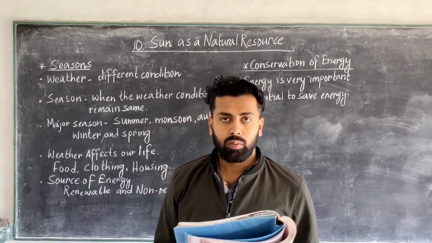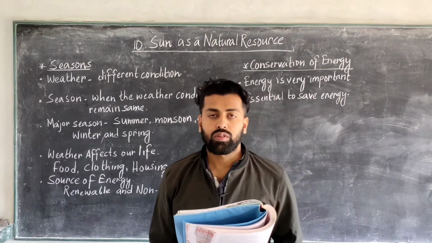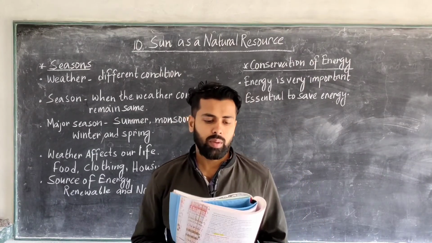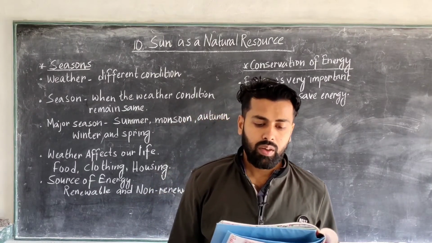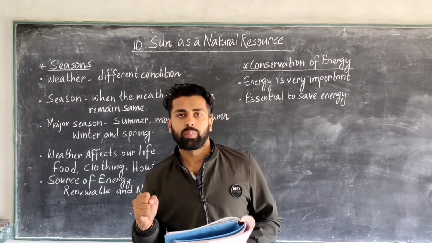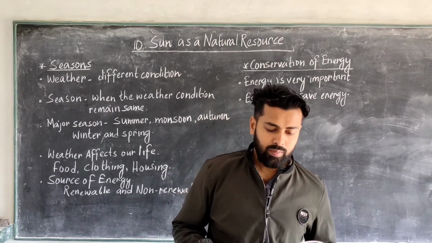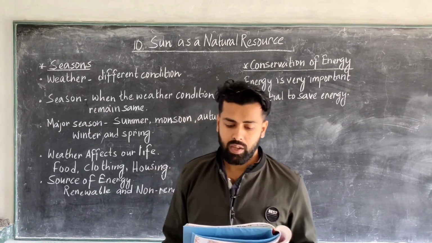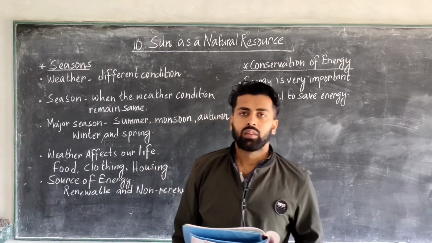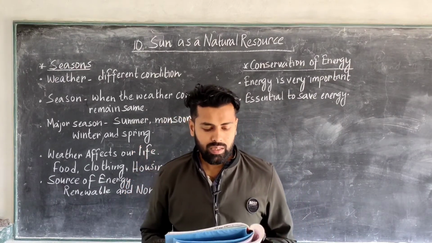So students, it's given in your book, page number 115, that switch off the fan and light when not in use. So you have to always switch off the fan and light when you are not using them. You have to save the electricity. Never leave the refrigerator door open, because it will waste the energy. Next, use LED, light emitting diode, or fluorescent bulbs, they use very little energy. So you have to use LED bulbs that will utilize very little energy.